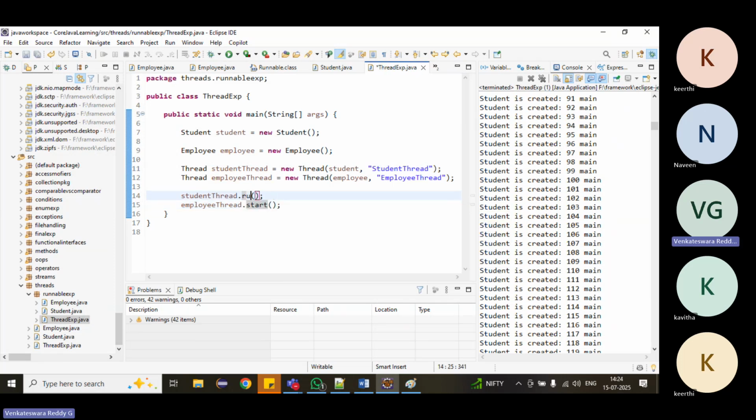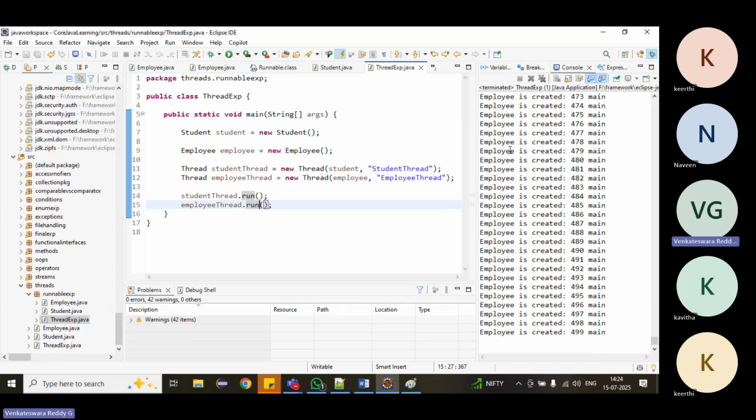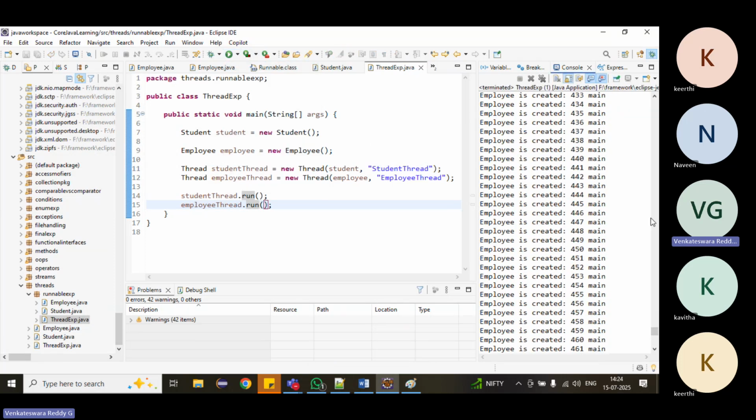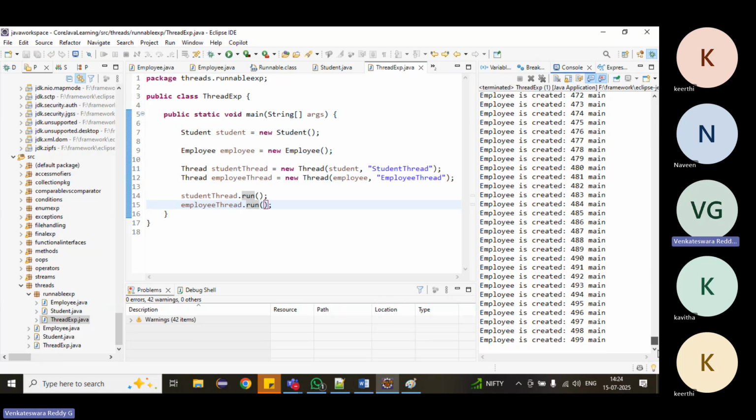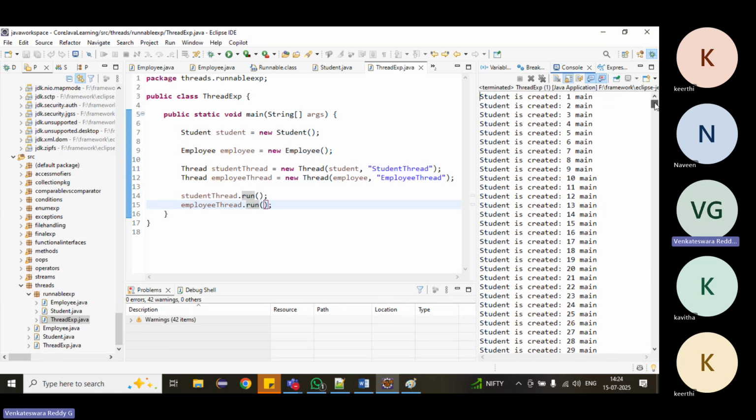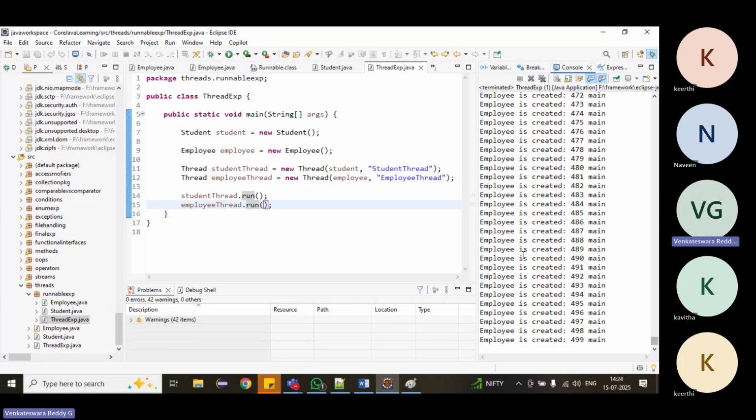If you call the run method directly, what will happen? There is no issue, but no thread will be created. It will execute in the normal way. Let's see, first it executed student, then it executed employee. Right, and nothing else happened.